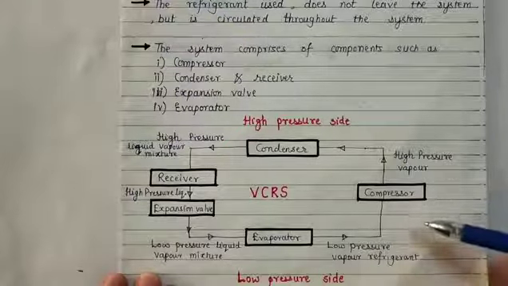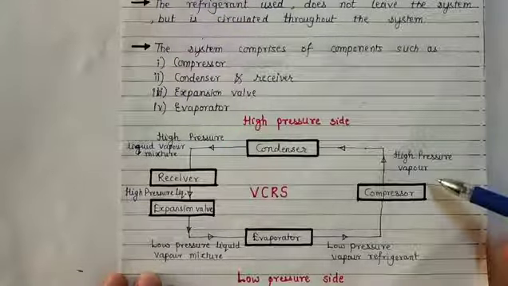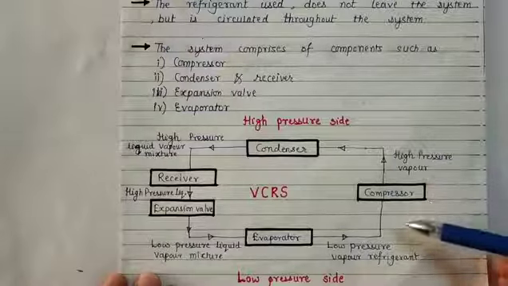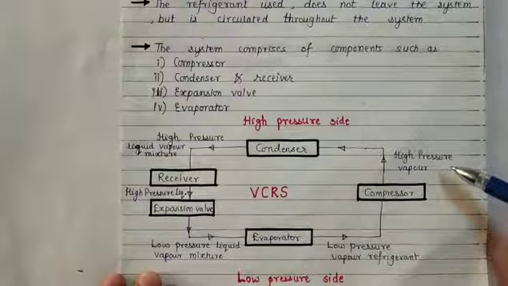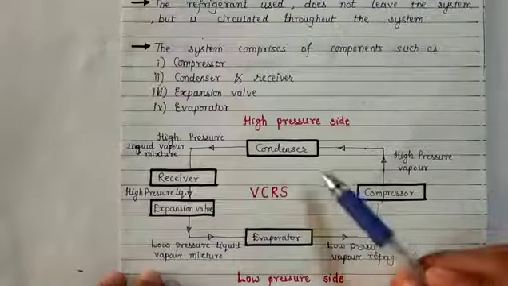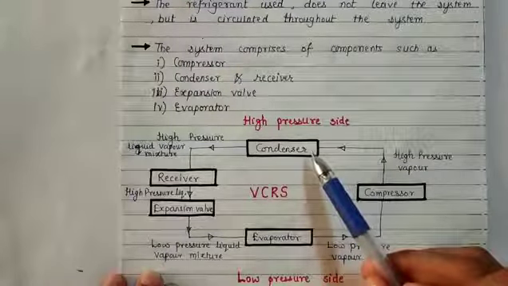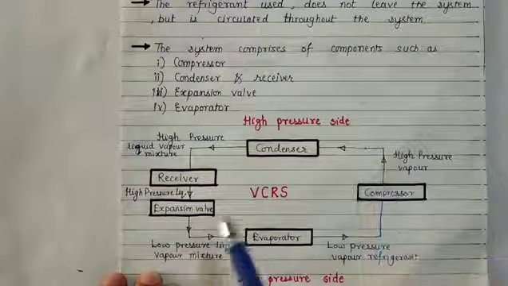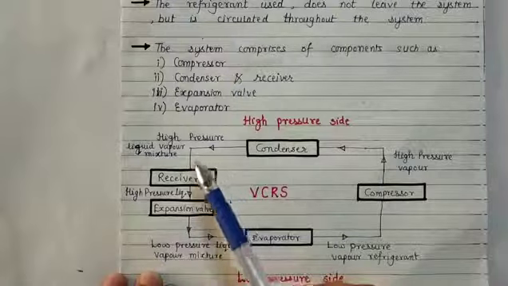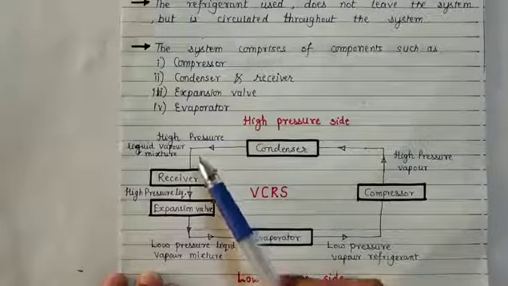In the compressor, the pressure and temperature of the refrigerant increase, so low pressure vapor refrigerant gets converted to high pressure vapor refrigerant. In the condenser, the condensation process occurs, so high pressure vapor refrigerant gets converted to high pressure liquid vapor mixture.